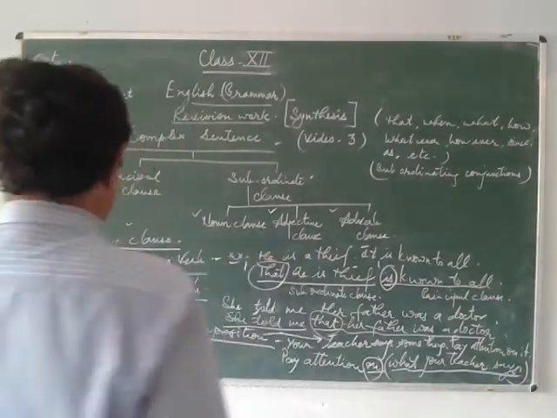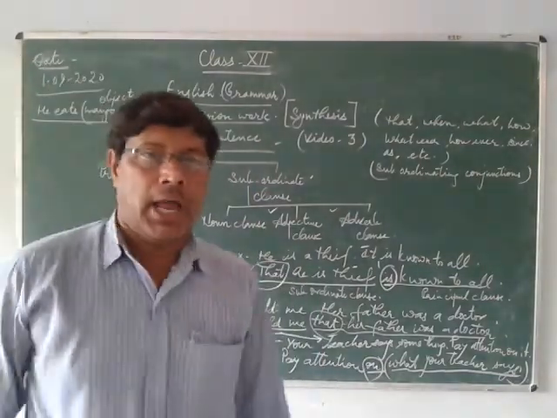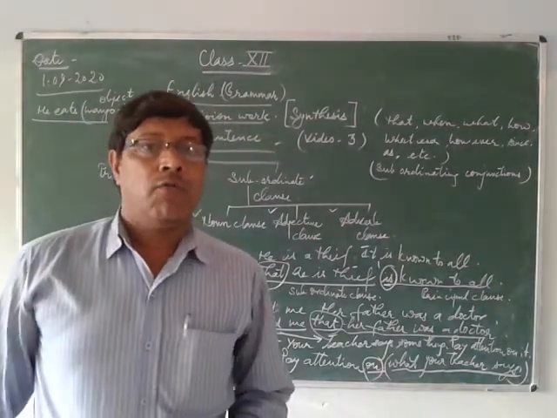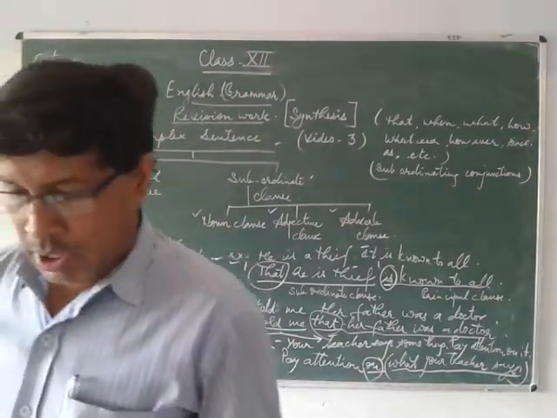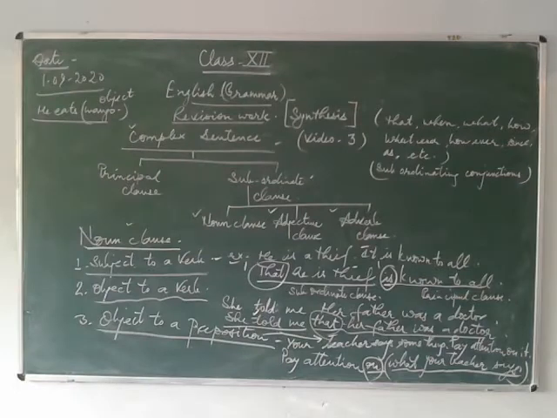So now the third, object to a preposition, is done. I will take you to the next one, fourth: complement to a verb. Here in complement to a verb, you see how we are going to combine the same thing.